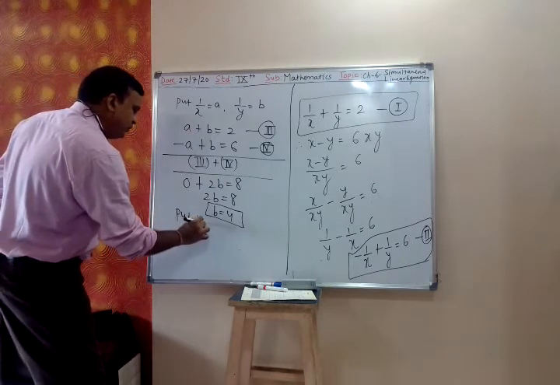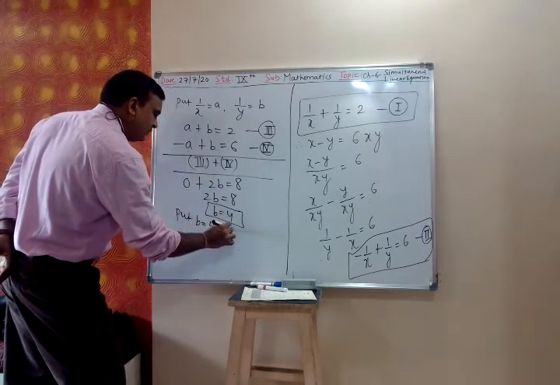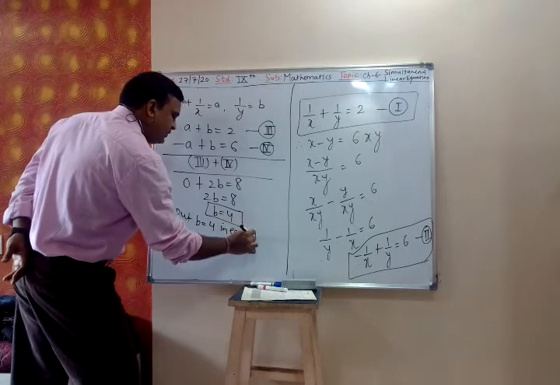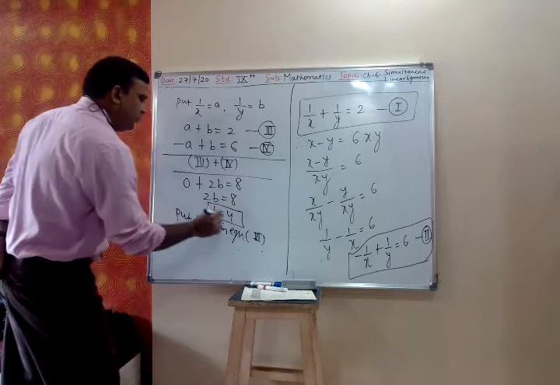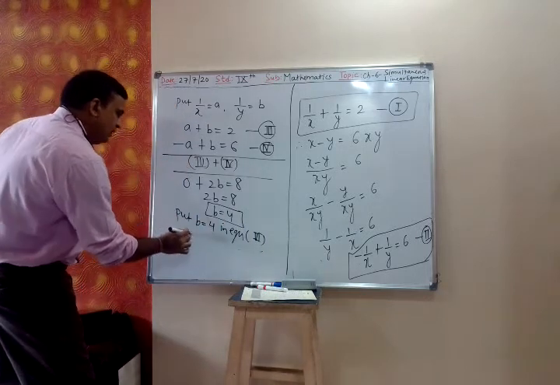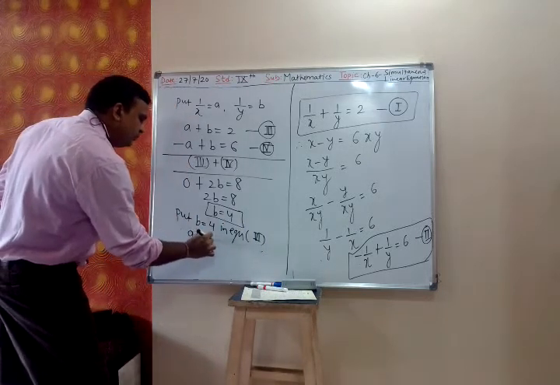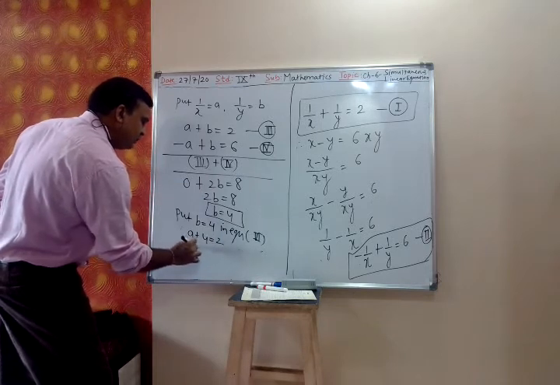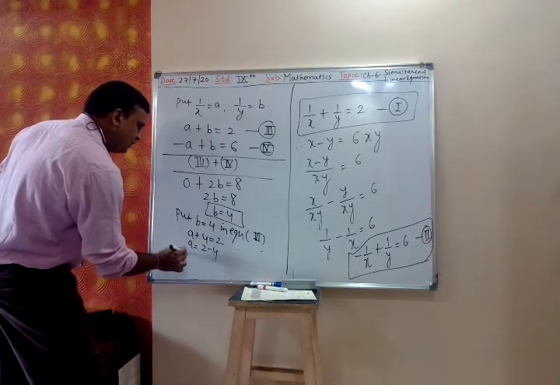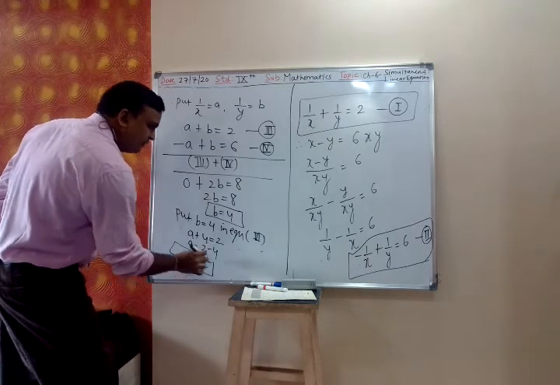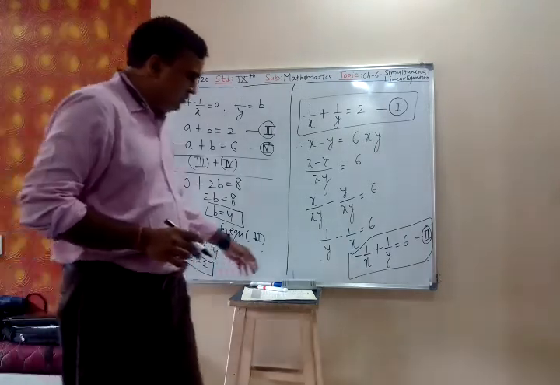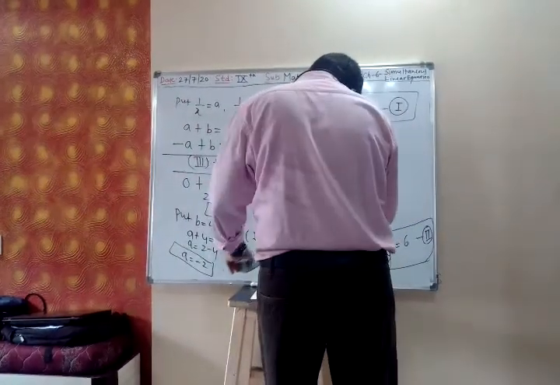Put b is equal to 4 in equation 3, so a plus 4 is equal to 2, so a is equal to 2 minus 4, so a is equal to minus 2.